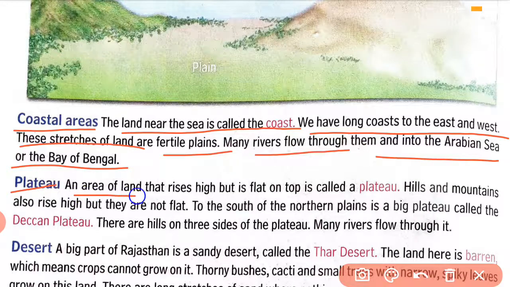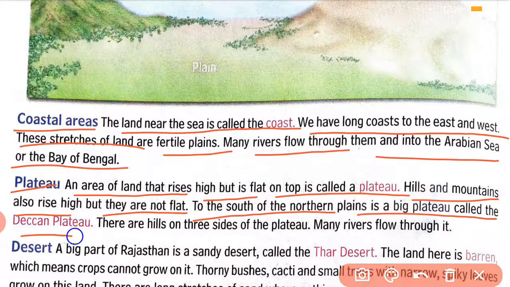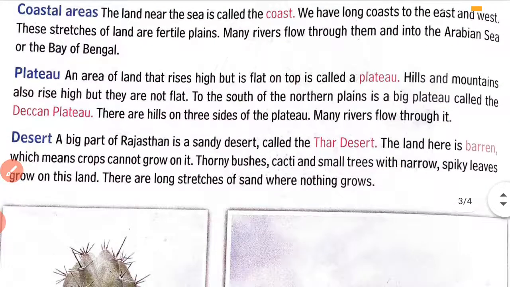Plateau. An area of land that rises high but is flat on the top is called a plateau. Hills and mountains also rise high but they are not flat. To the south of the northern plains is a big plateau called the Deccan Plateau. There are hills on 3 sides of the plateau. Many rivers flow through it.